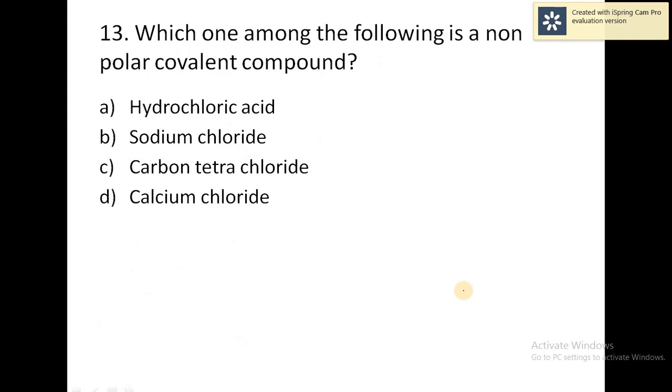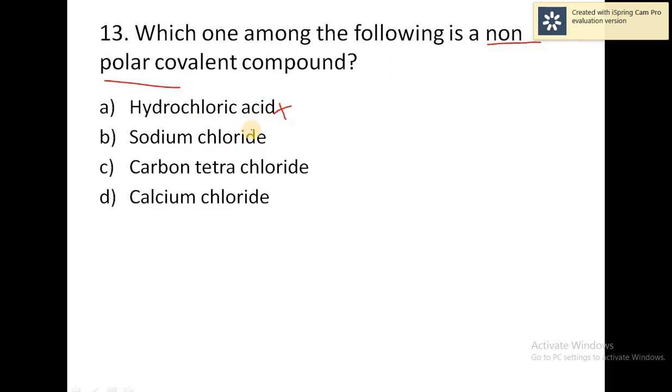Which one among the following is a non-polar covalent compound? So you know that hydrochloric acid is a polar covalent bond. So it is a wrong answer. Here they are asking for a non-polar covalent bond. So hydrochloric acid is a polar covalent bond.